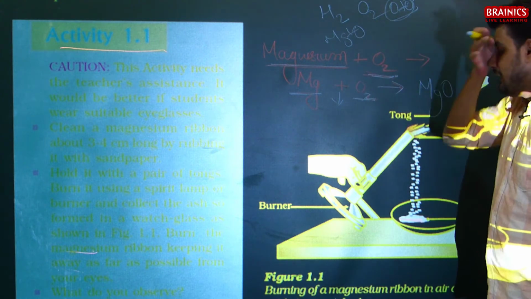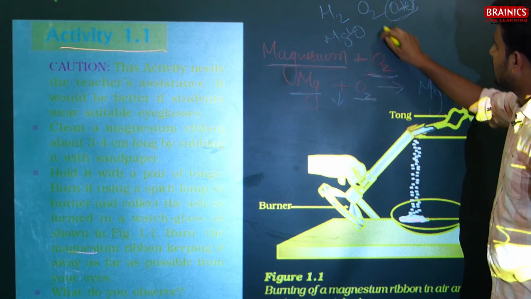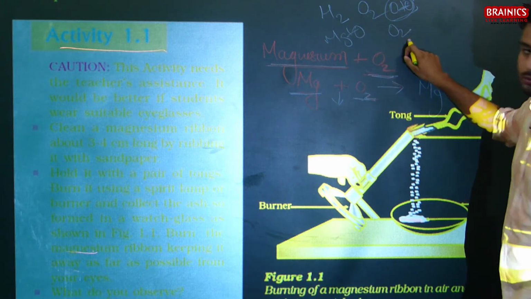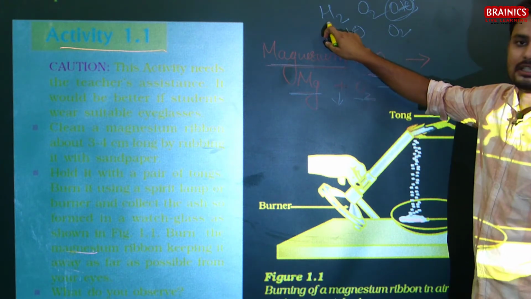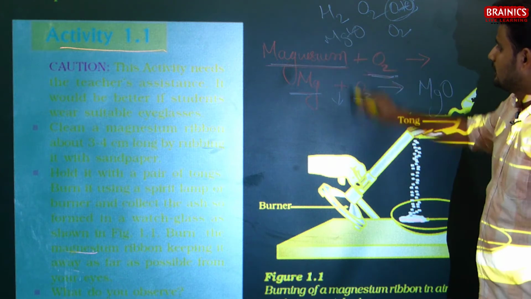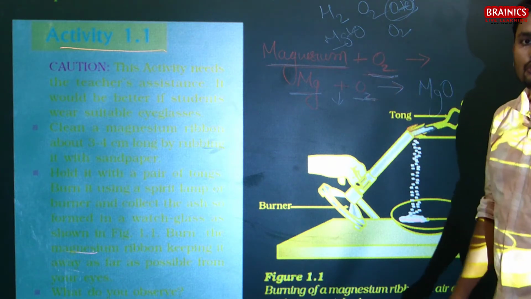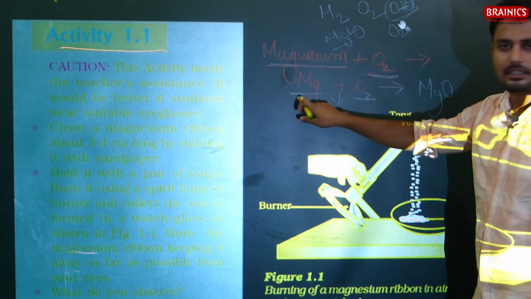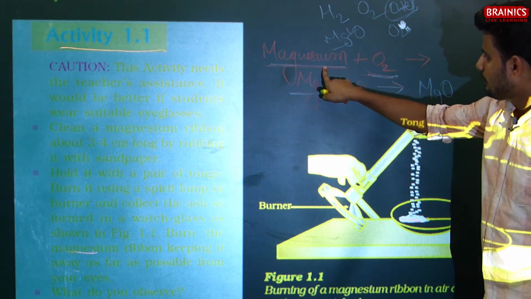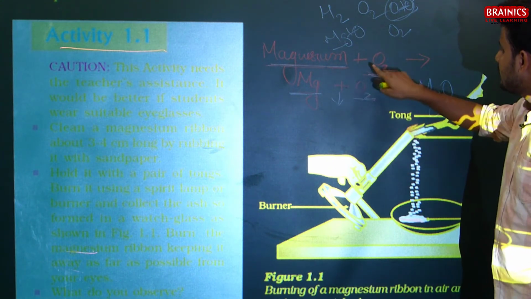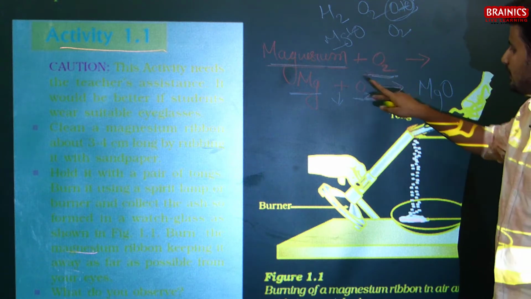Hydrogen is found in a diatomic state, but magnesium is found in a monoatomic state.